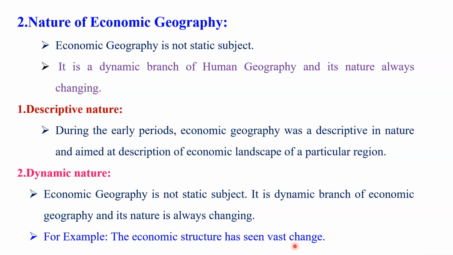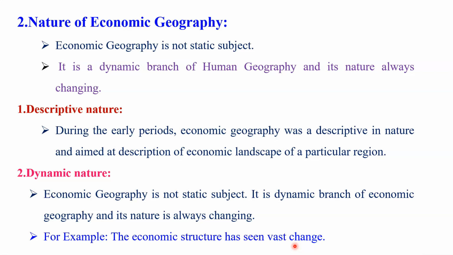In one hand, the contribution of agriculture is declining, whereas the contribution of secondary and tertiary activity is increasing. Therefore, the pattern of economic activity that was available before independence in India is today totally different.